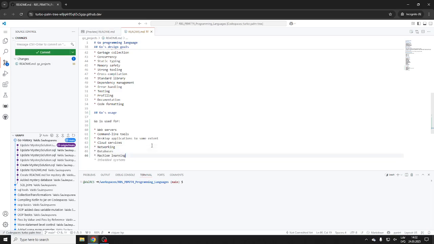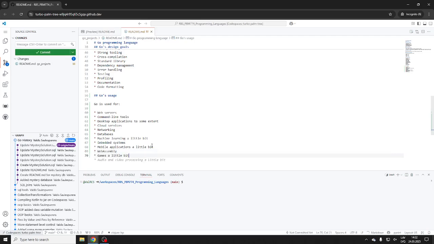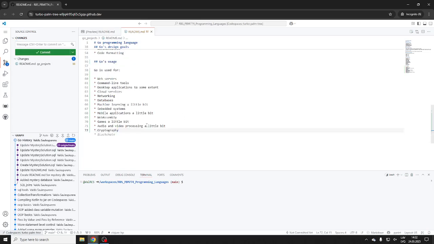Machine learning, a little bit, I would say. Embedded systems again. Mobile applications, a little bit, but not much, right? WebAssembly, games, a little bit. Cryptography, of course. Blockchain, of course. Yes. DevOps. Yes. Testing. Yes. Automation. Yes. Data processing, of course, and so on and so on. Okay. That's all good. Maybe a little bit on data analysis as well.